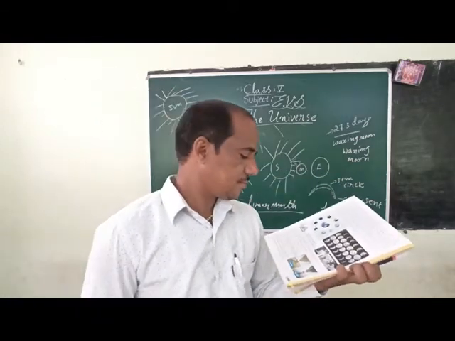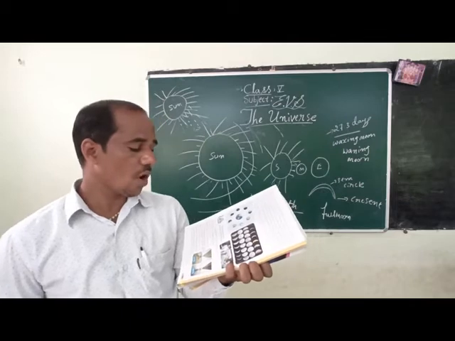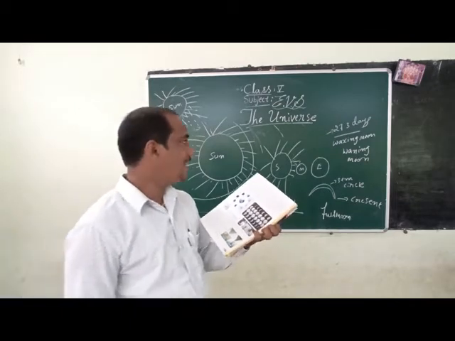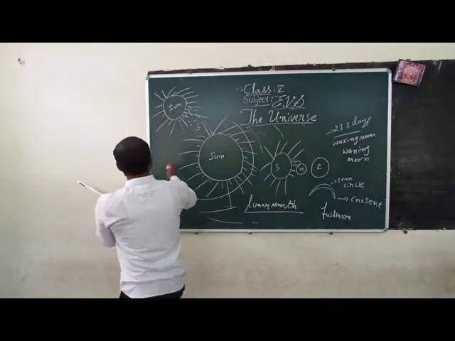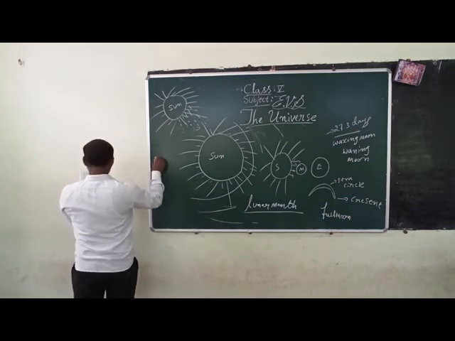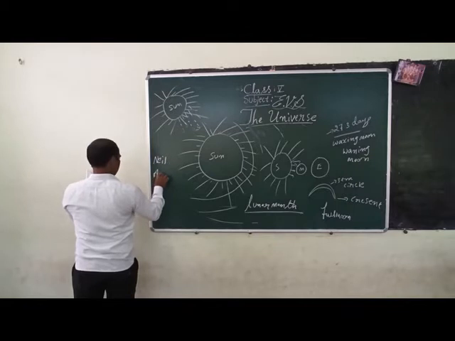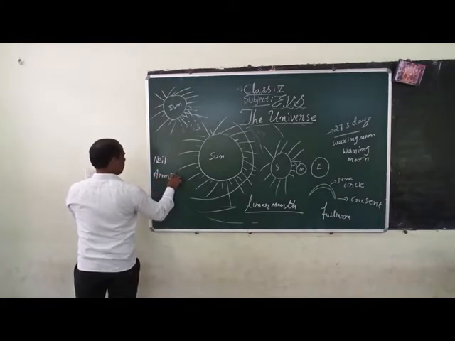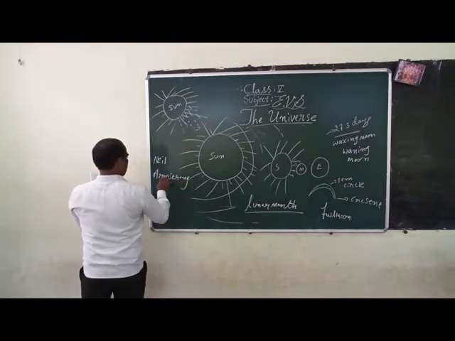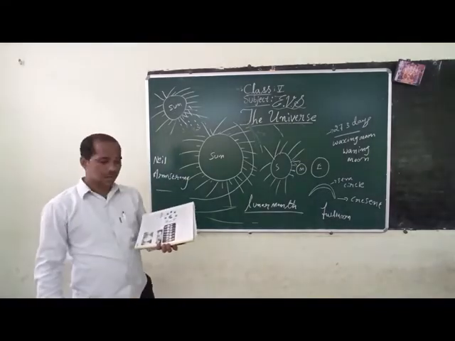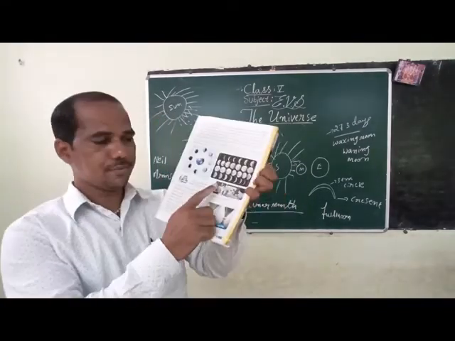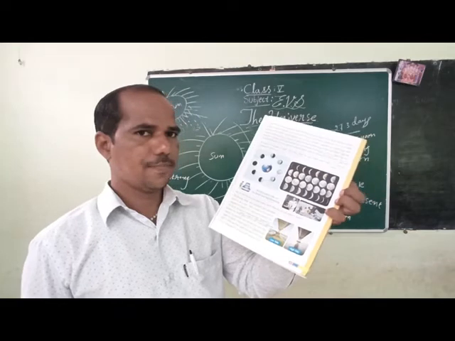Next, the first man to walk on the moon was Neil Armstrong. Who went to the moon? Neil Armstrong. He is a person.